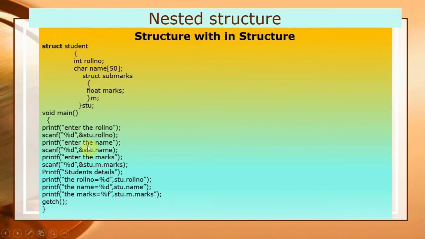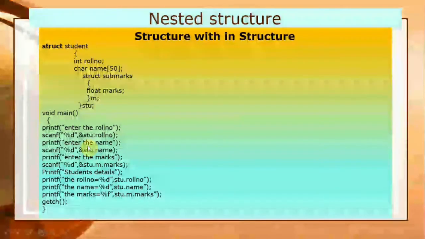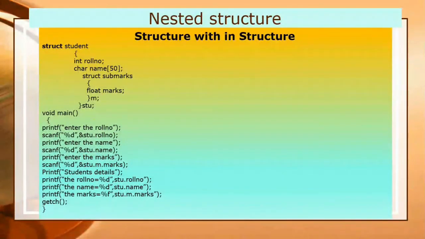But next message will prompt enter the name. In this case, it will store the name. It will read the name from keyboard. And then again you can see here enter the marks that will prompt when you execute.